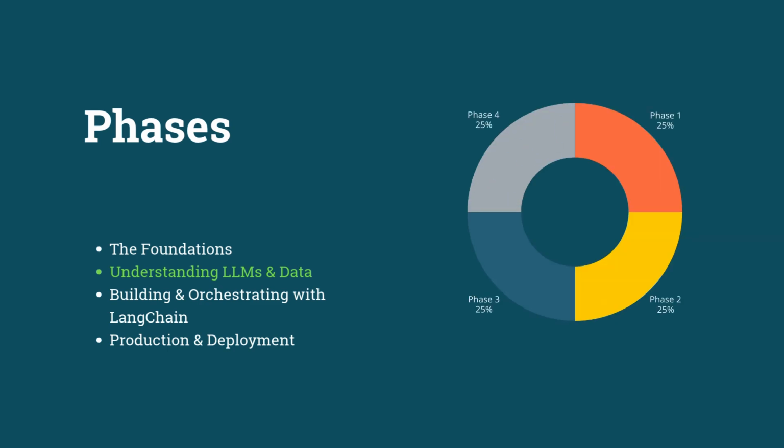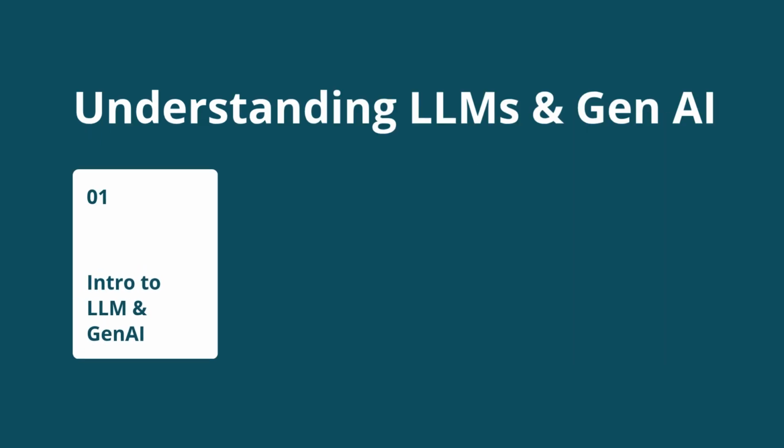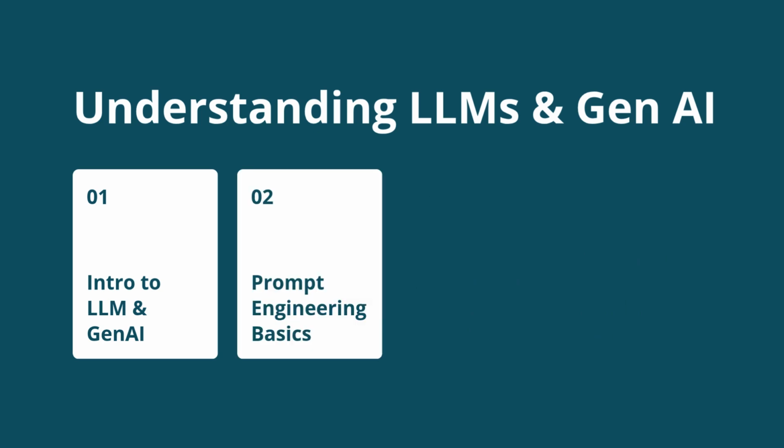Phase 2. Understanding LLMs and data. Intro to LLMs and generative AI. This is where the magic begins. You will discover what an LLM actually is and learn how to perform inference using popular APIs like OpenAI and Anthropic. You'll also get a handle on token limits and understanding core model behavior. With these skills, you'll learn how to call models and truly understand their behavior.